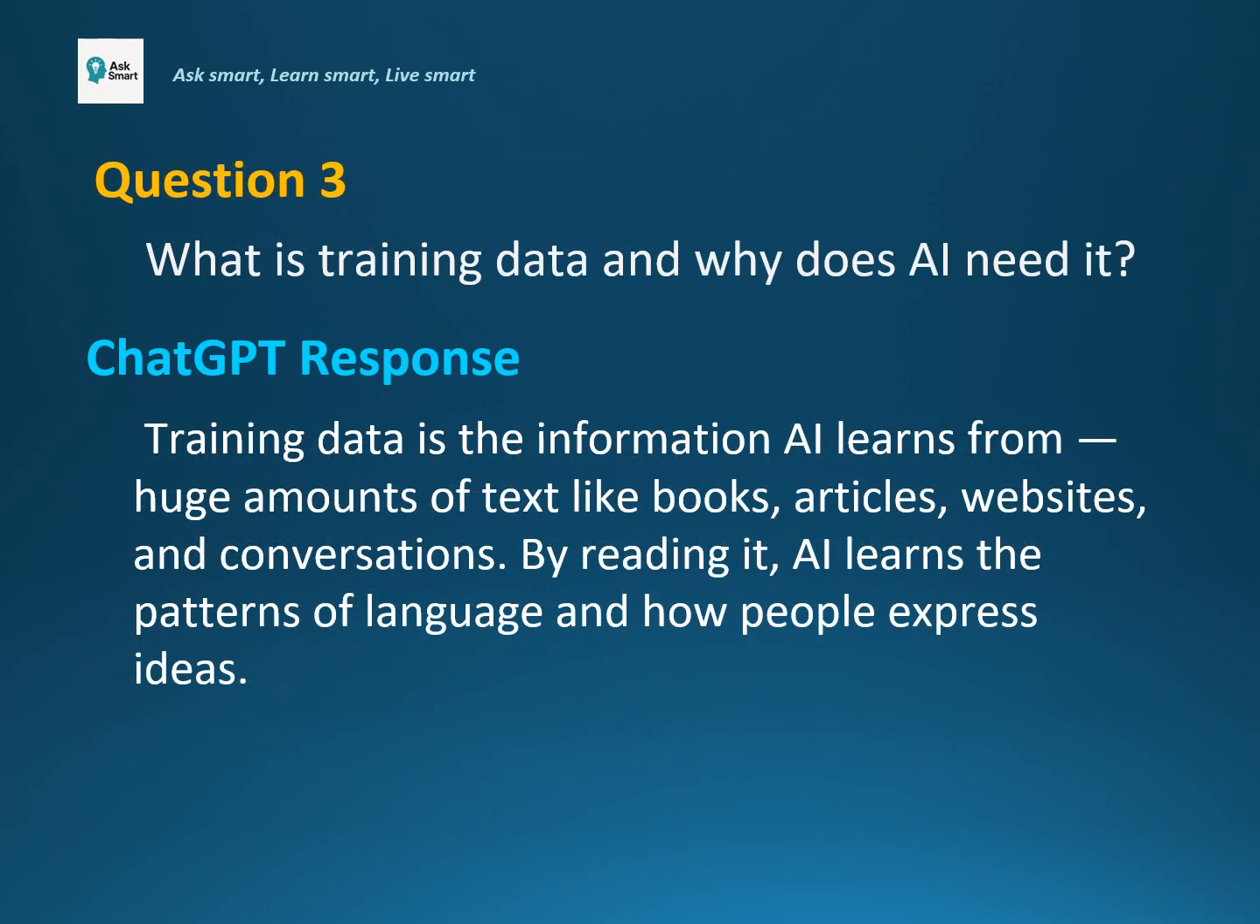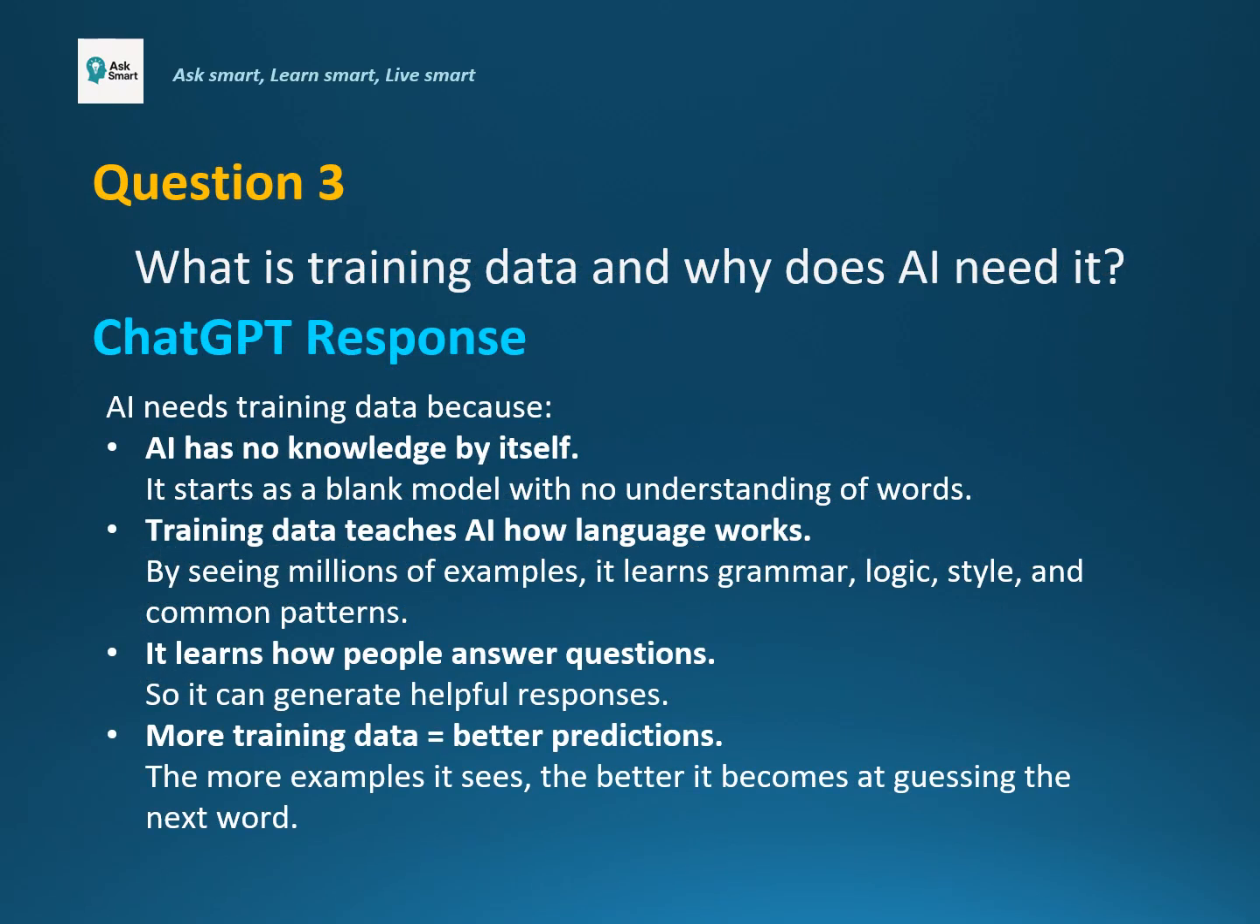Question 3. What is training data and why does AI need it? Here is ChatGPT response. Training data is the information AI learns from. Massive amounts of text from books, articles, websites, and conversations. By reading all of this, AI learns the patterns of language and how people express their ideas. AI needs training data because it starts with no knowledge at all. It's a blank model that doesn't understand any words. Training data teaches it how language works.